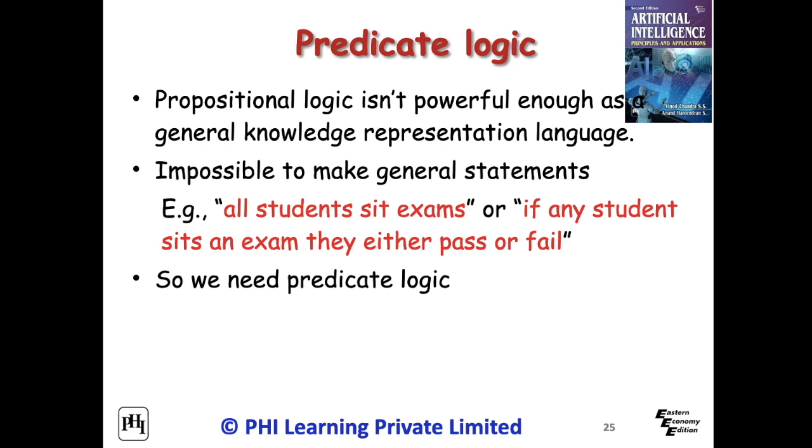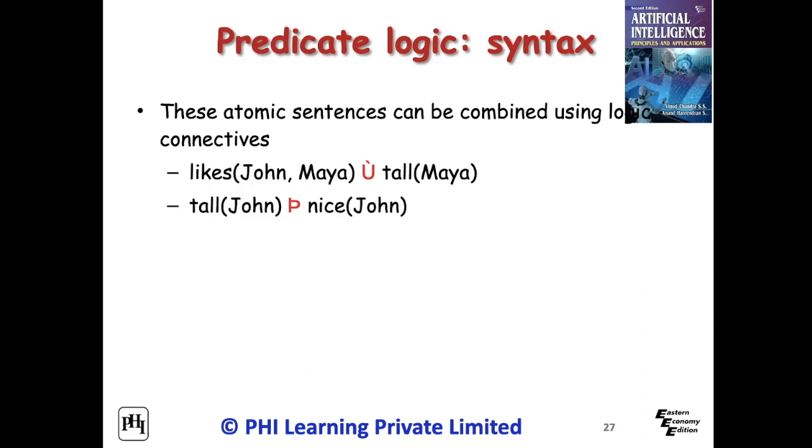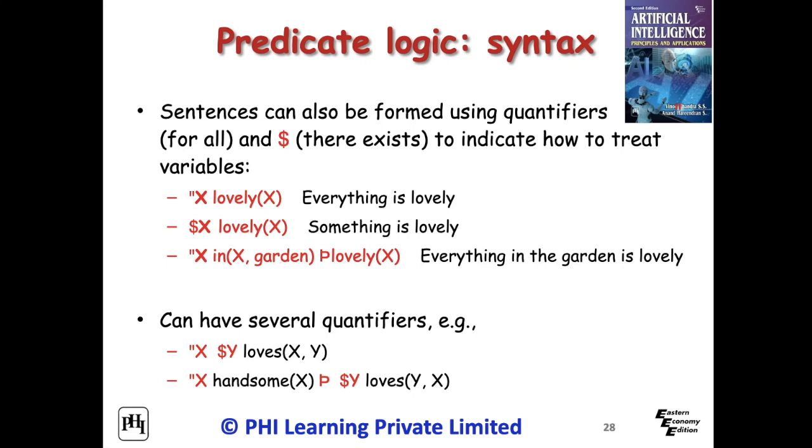Propositional logic isn't powerful enough as a general knowledge representation language. An example is given. In predicate logic, the basic unit is a predicate or argument structure called an atomic sentence. Connectives are and, or, not, implication and if and only if. First-order logic contains two standard quantifiers, called universal and existential.